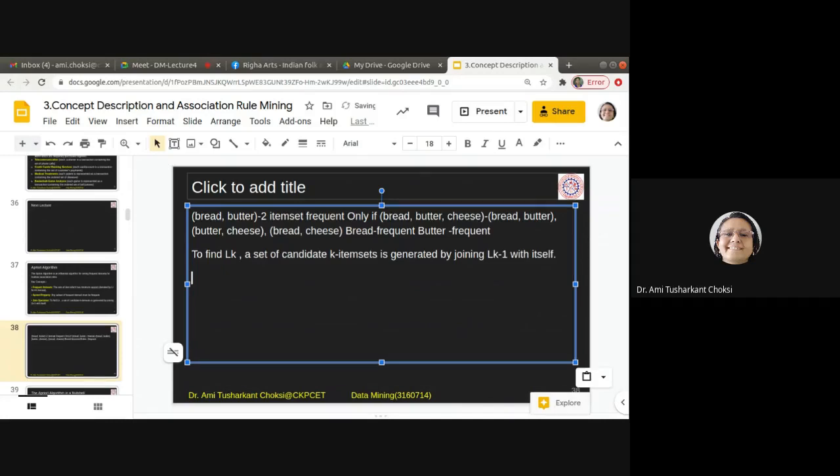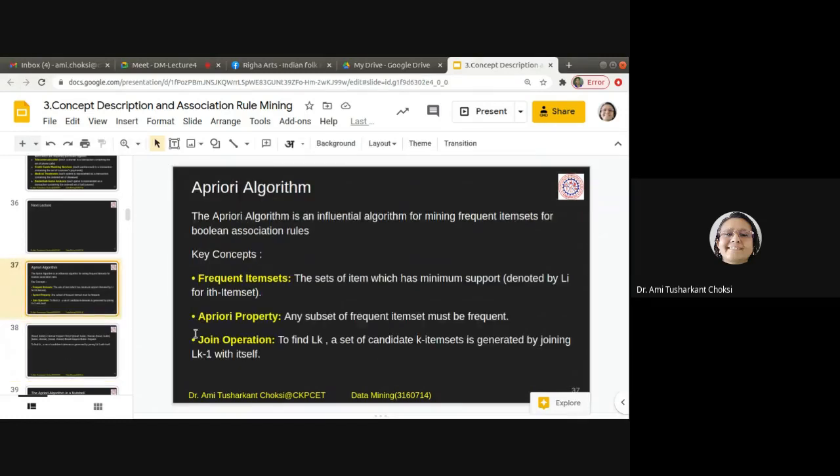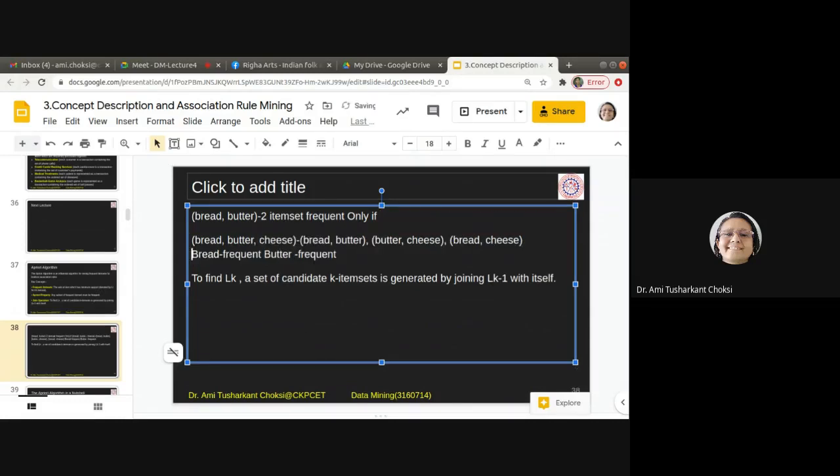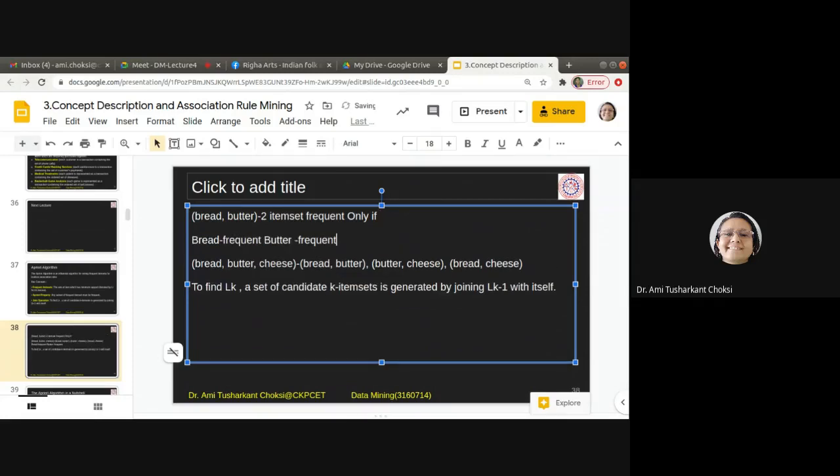To find Lk, let me say that we want to consider a three item set. We want to find this three item set: bread, butter, and cheese, right?